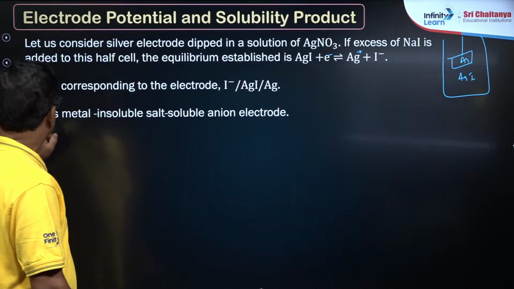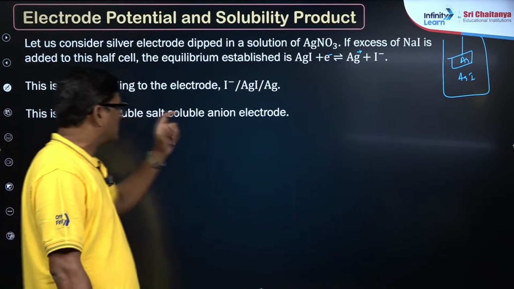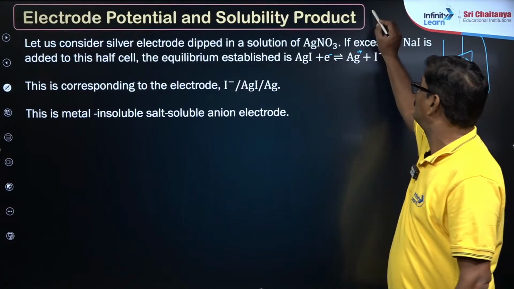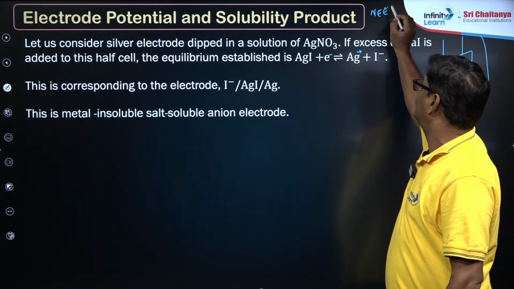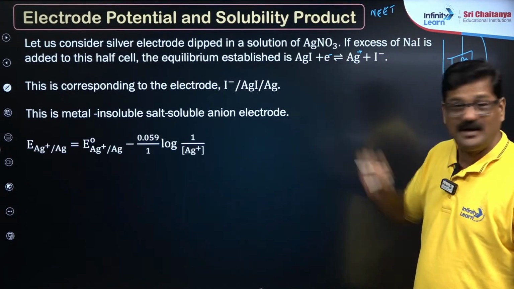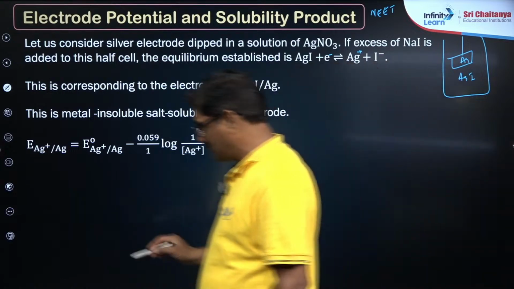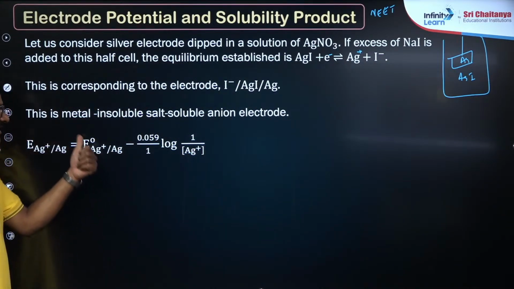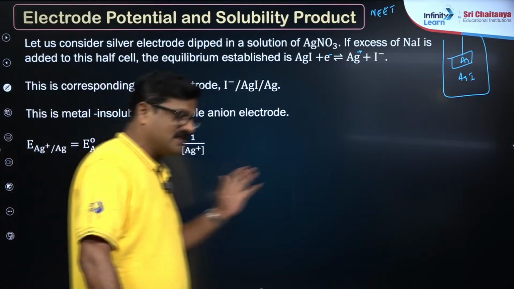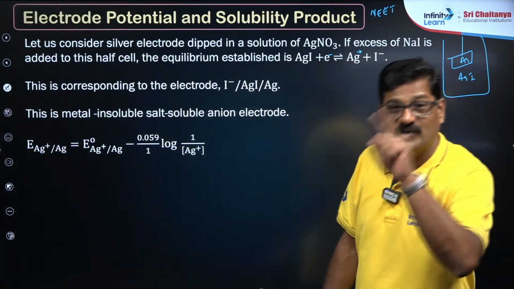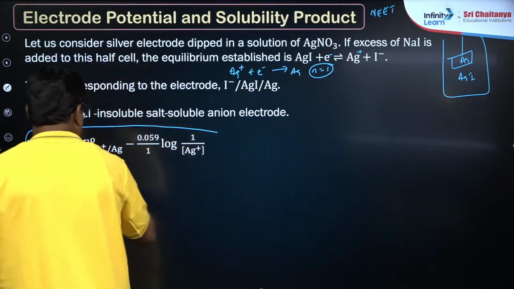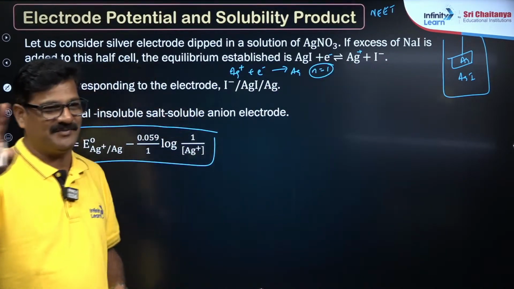This is a metal insoluble salt soluble anion electrode, and based on that you can have a question from NEET and further competitive examinations, and you can apply the Nernst equation. Based on that, electrode potential of Ag plus and Ag gives E naught of Ag plus and Ag minus 0.0591 by 1. Why? Because silver takes one electron. These formulas are directly useful for your NEET examination.